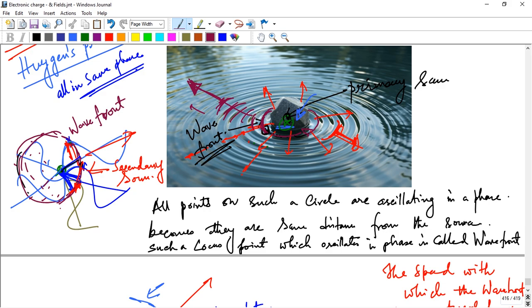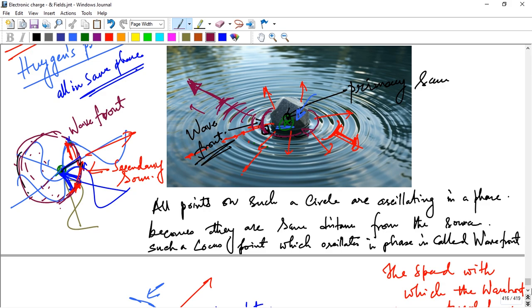Clear? So now we discuss reflection and refraction, the two important points of a plane wave using Huygens principle. Keep in mind here we discuss only light treated as wave nature, not particle nature.